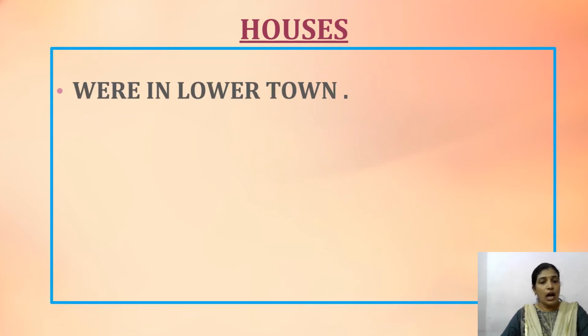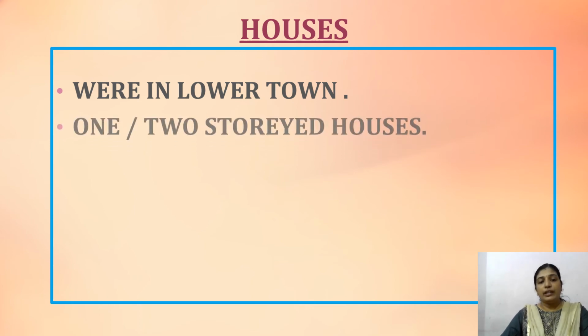Now we are going to study about the houses. What was the structure of the houses and how did they make their houses? Mainly these residential areas were in the lower town. I have already told you, the raised part is considered the important part. All administrative buildings and all important administration of the city happened in the raised part, the citadel. And the houses were in the lower town. So now we have understood that the lower town is considered the residential area, where the common people were living.